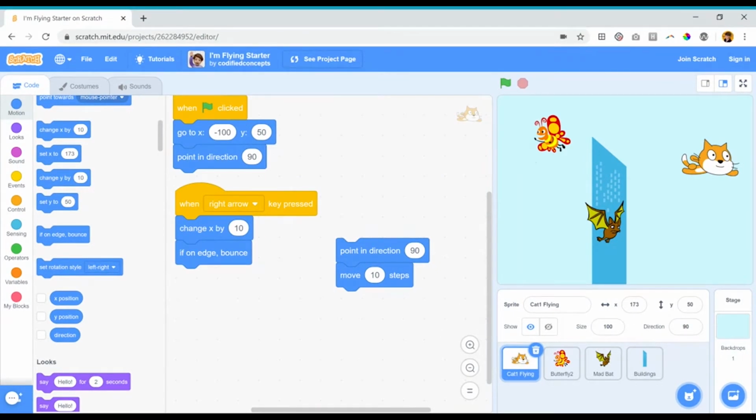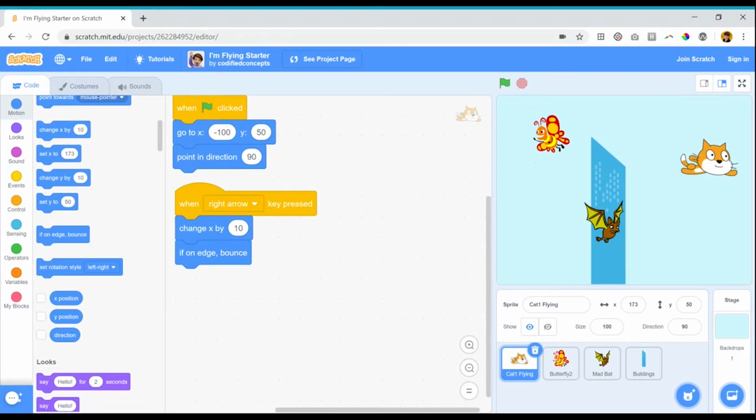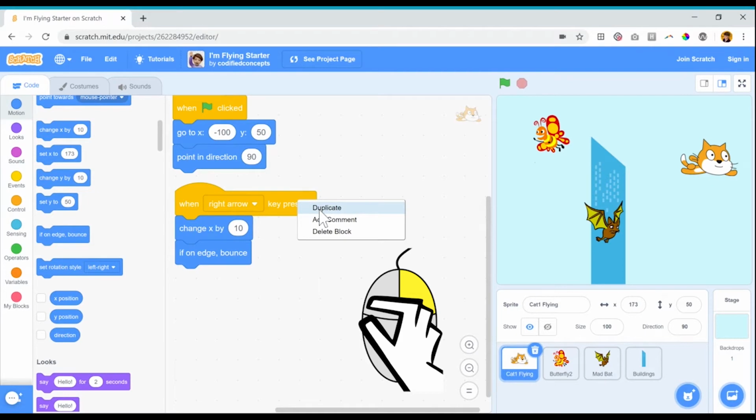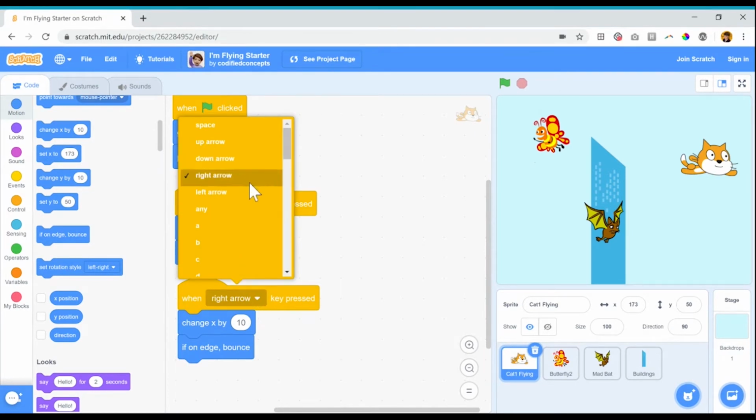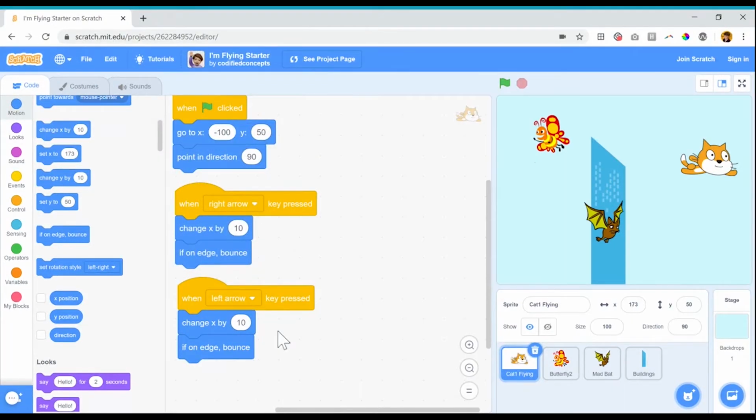I'm going to set up code for my other arrows. I'll get rid of this code. And in order to make the code for the left arrow, I am actually going to right-click and duplicate this whole script. Now all I have to do is change some of the values. For instance, instead of right arrow, I want left arrow. And instead of changing x by positive 10, because positive numbers go to the right, I want to change x by negative 10, because negative goes to the left.